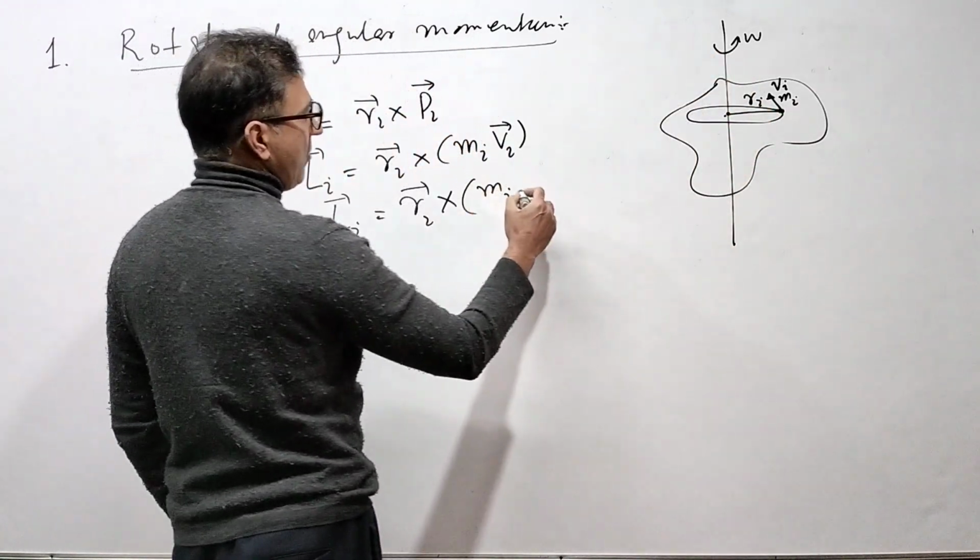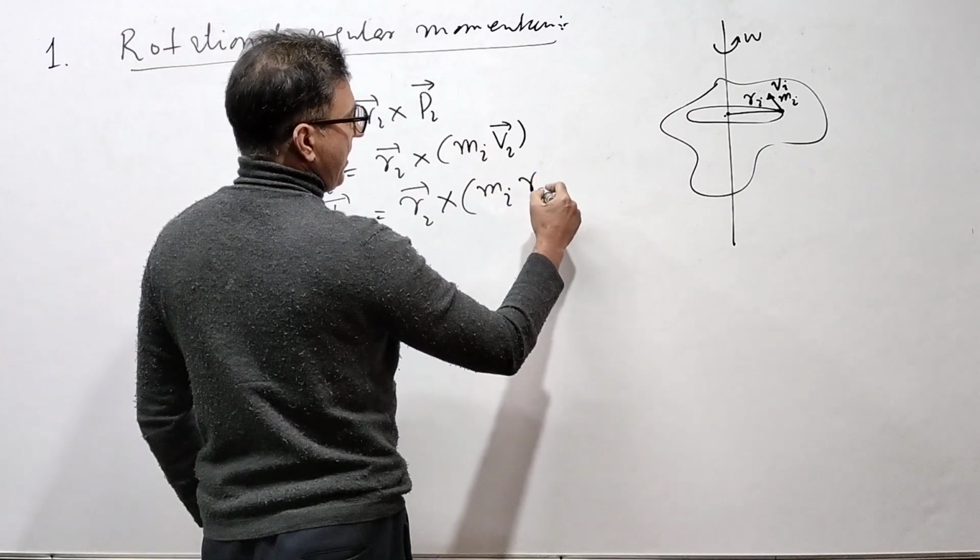V is equal to R omega, that I have already done. That is Ri omega.